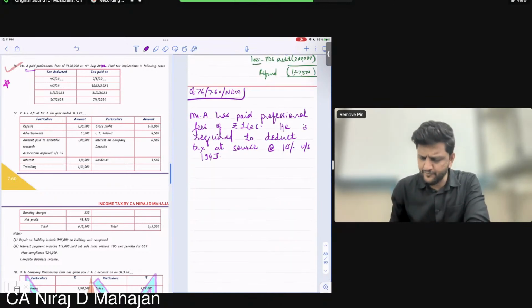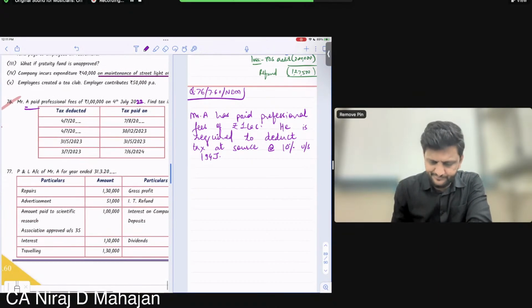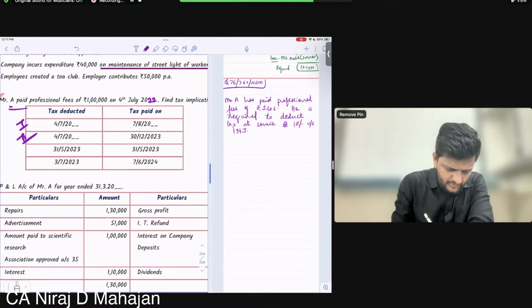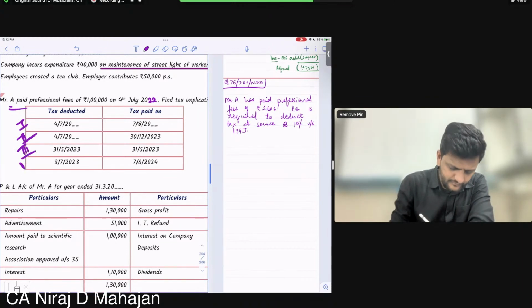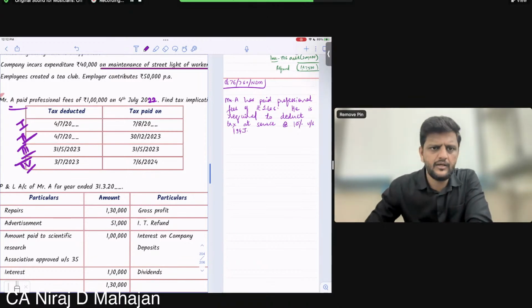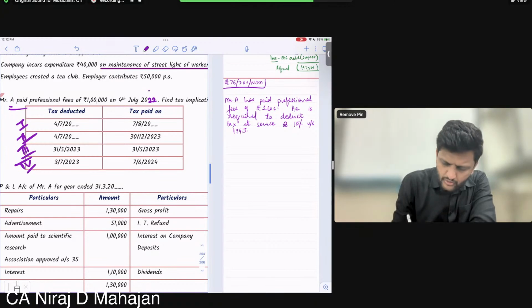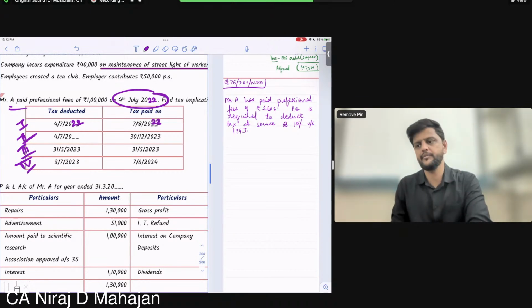So Mr. A has paid professional fees of 1 lakh. He is required to deduct tax at the rate of 10% under section 194J. Now we have got separate cases, different cases. Check case 1. Tax deducted on 4th July and paid on 7th August, and both of it is happening in the current year. Agree till here, all of you?